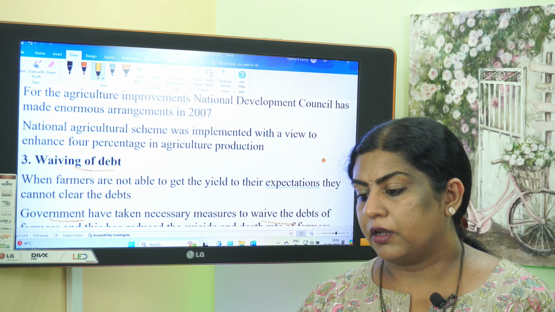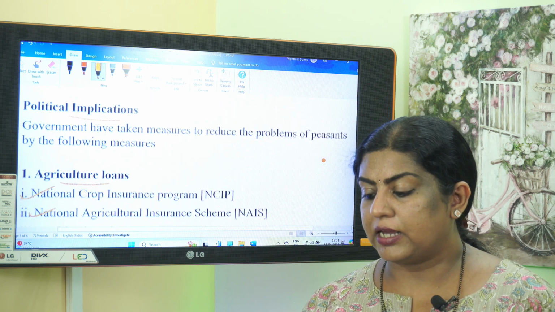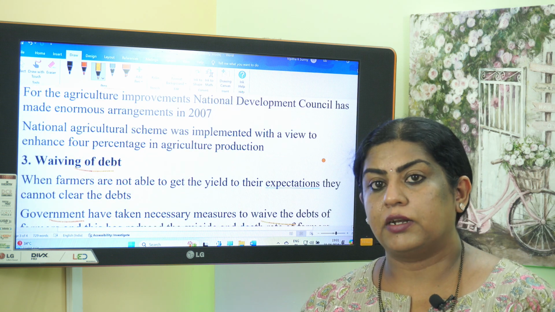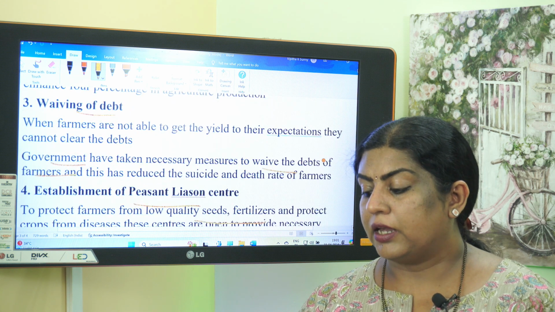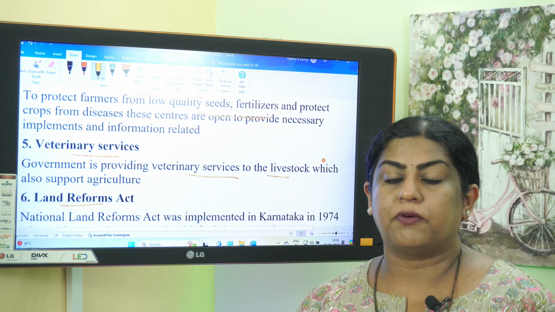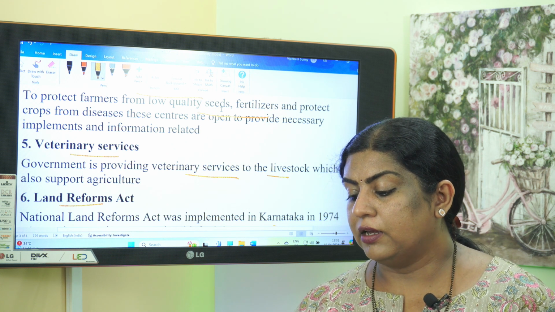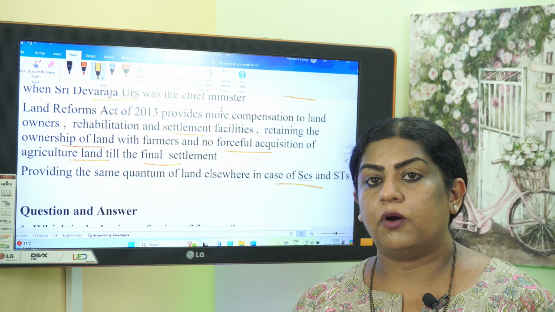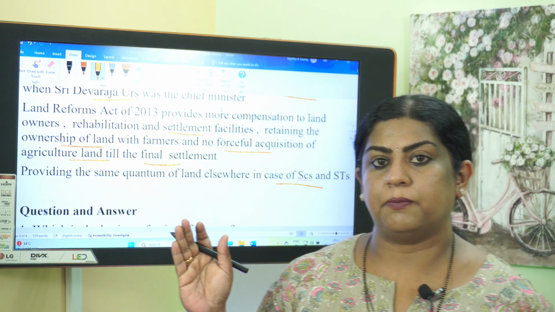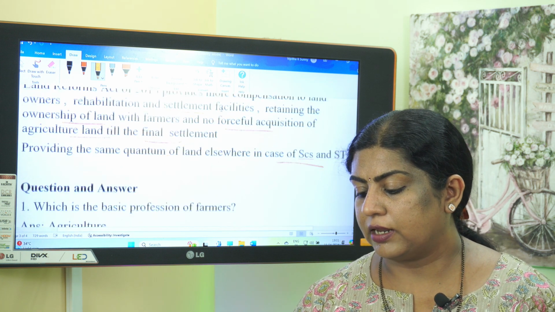So these are, if you see the points, the political implications of the peasant movement. Agricultural loans are provided, national agricultural schemes are developed, debts of the farmers are waived off, Peasant Liaison Centers are established to help the farmers, veterinary services are provided for their livestock, their cows, and all these things to provide support. Land reform acts were passed. So all these were the political implications. So now in this video we have seen the causes of the peasant movement as well as the political implications of the peasant movement. So let us see some questions and answers.